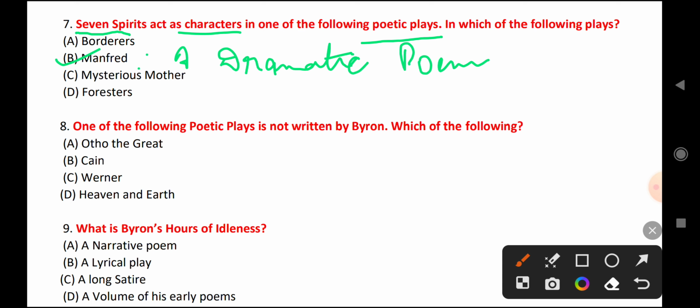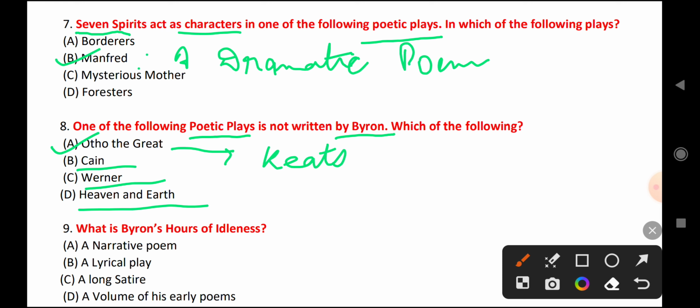One of the following poetic plays is not written by Byron. Which of the following? Which of these works has not been written by Byron? So Otho the Great is not written by Byron, it is the work of Keats. Otho the Great has been written by John Keats. Byron has written Cain, he has written Werner, he has written Heaven and Hell.